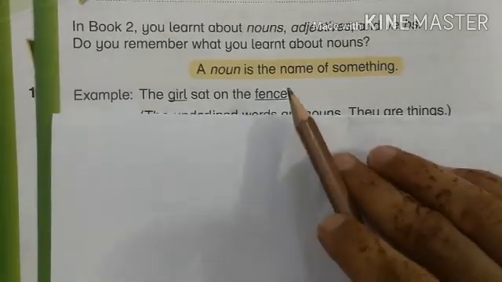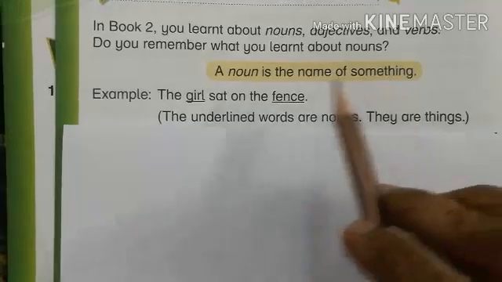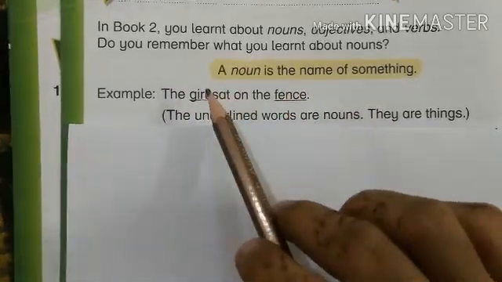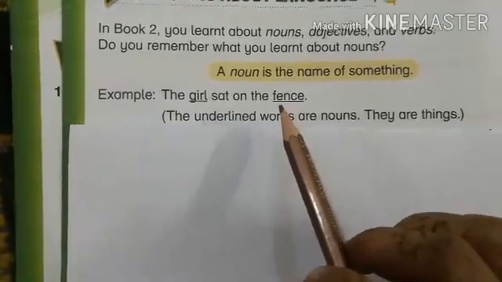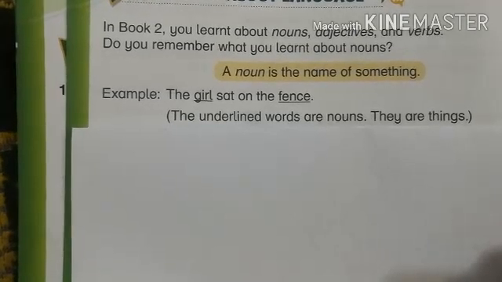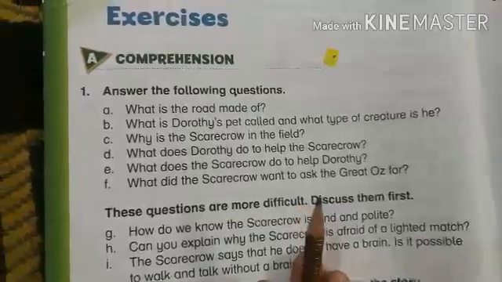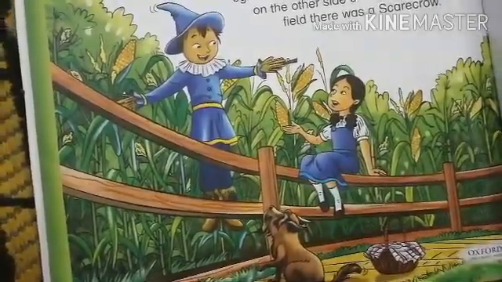There is a short definition of noun: a noun is a name of something. Example, the girl sat on the fence. Here girl is a person and fence is a thing. I hope that you have already learned what a fence is. When we read this unit, we discussed that this boundary around the fields is called a fence.